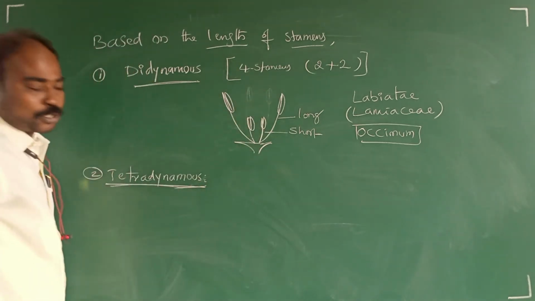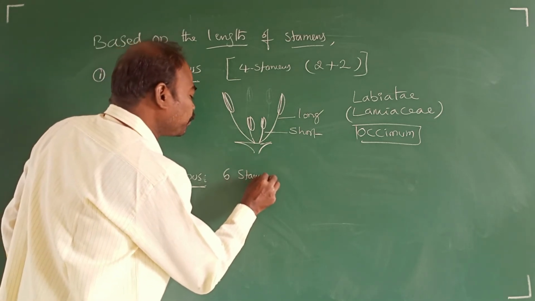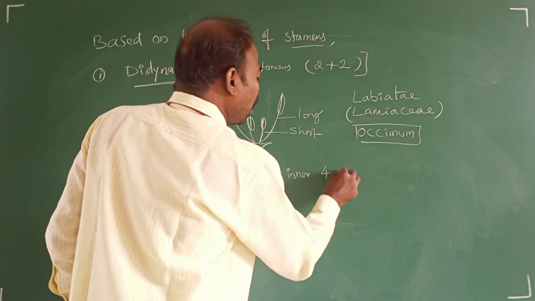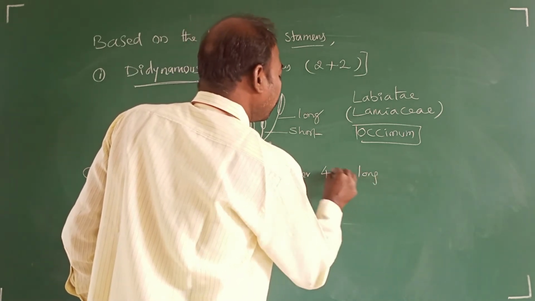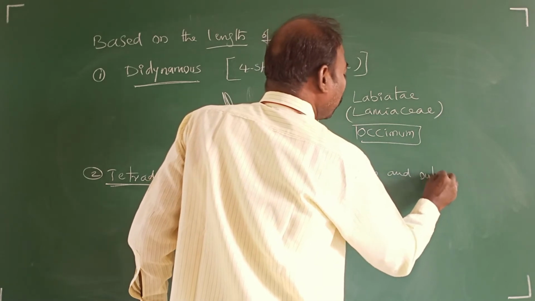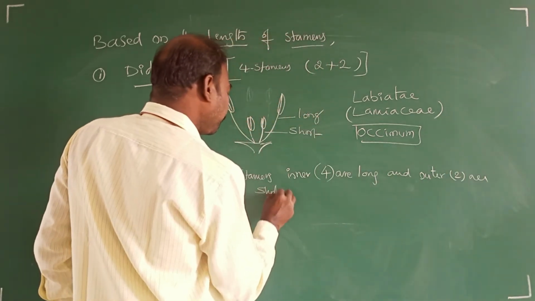What is tetradynamous? Here, out of 6 stamens, the inner 4 are long and the outer 2 are short.